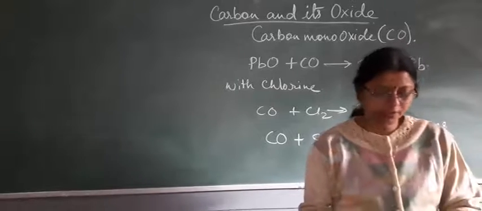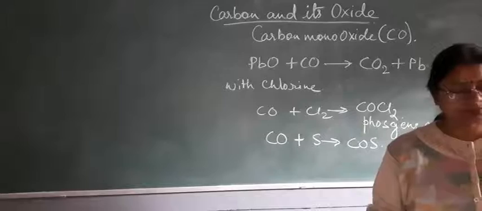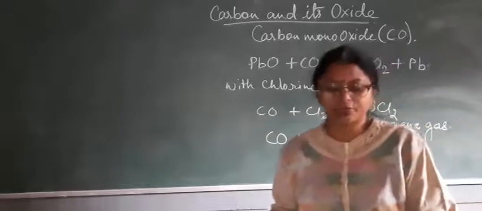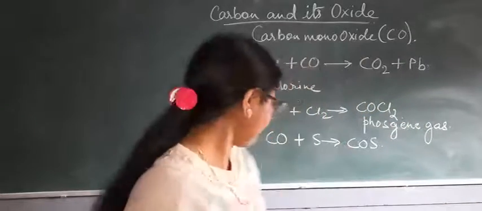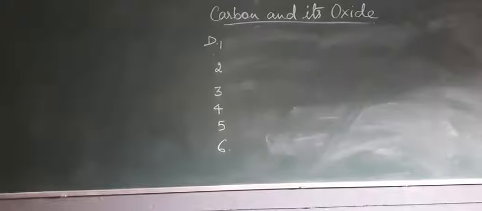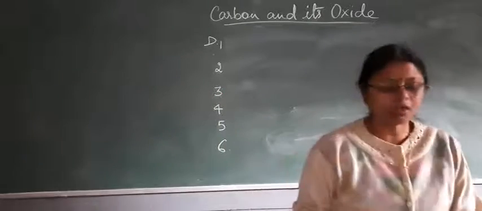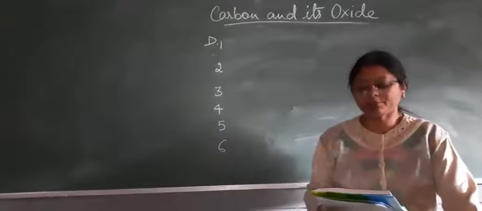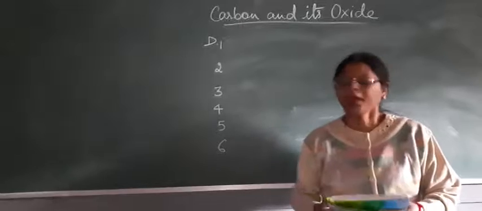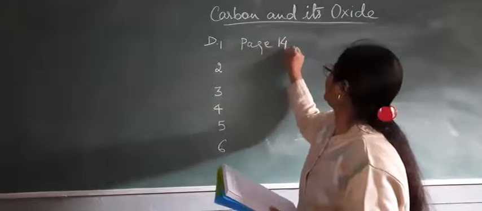Now children, I am going to give you the question answers, first as short answer type questions. First: how is carbon dioxide prepared from metal carbonate? It is given on page number 149.